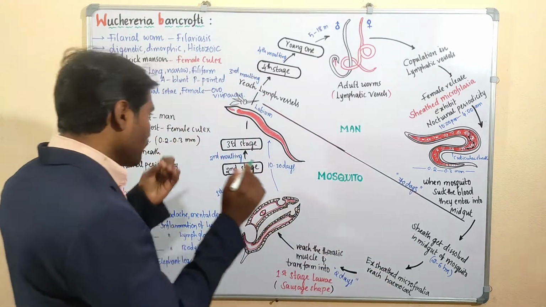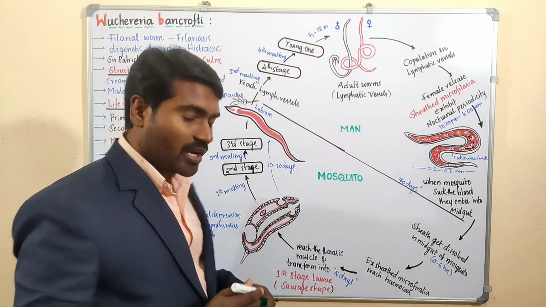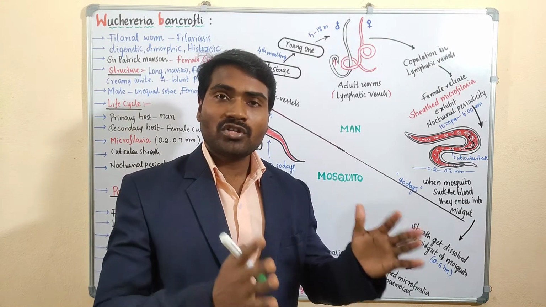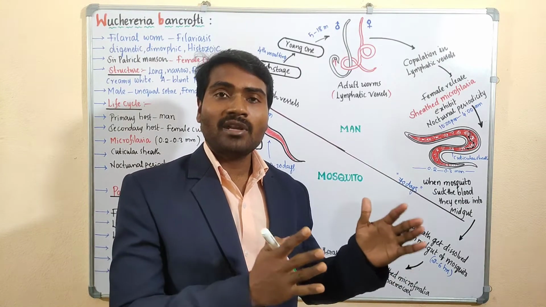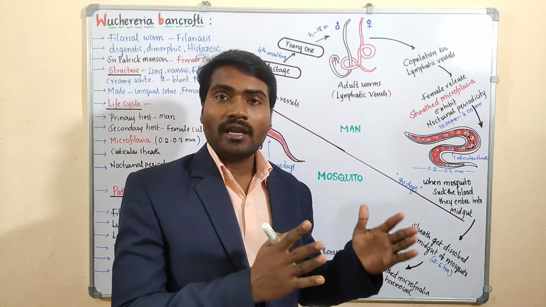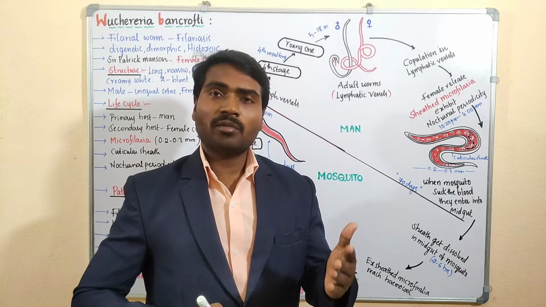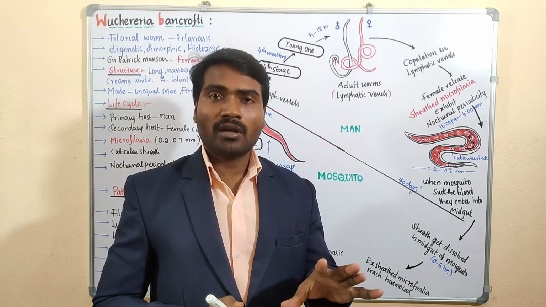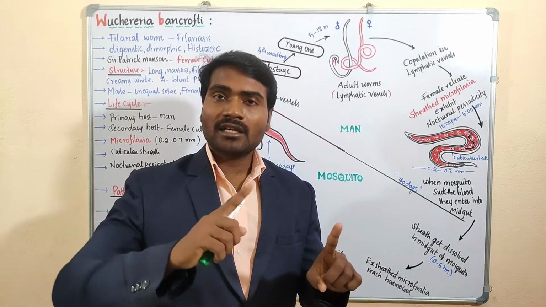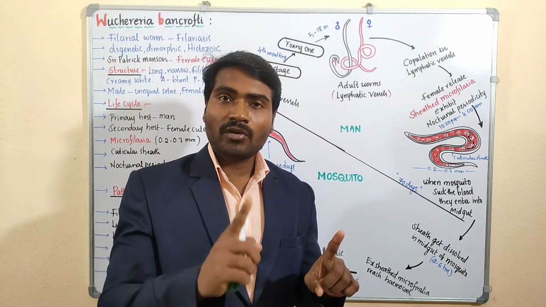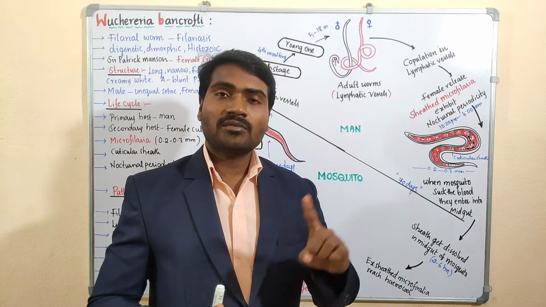What is Wuchereria bancrofti? If we talk about its systematic position, it belongs to the phylum Nematoda and class Phasmidia. This is not much important, but you have to remember phylum Nematoda. As we discussed, Ascaris also belongs to the same phylum Nematoda and class Phasmidia.